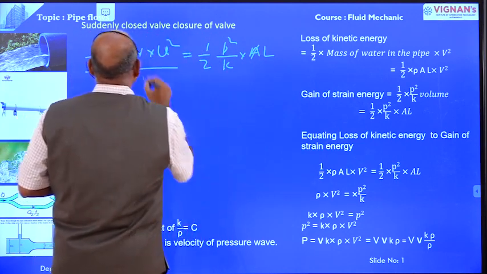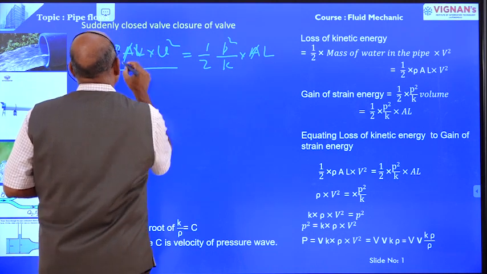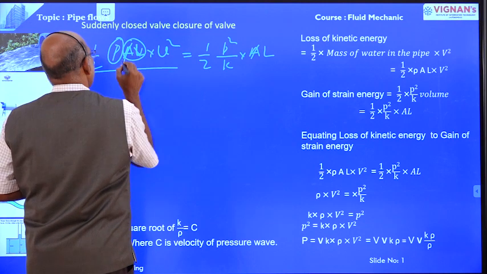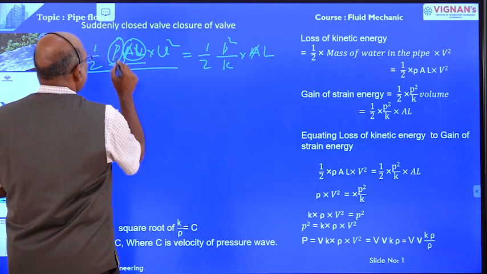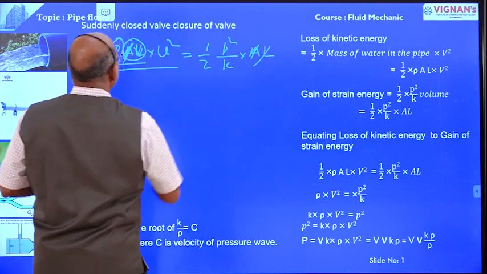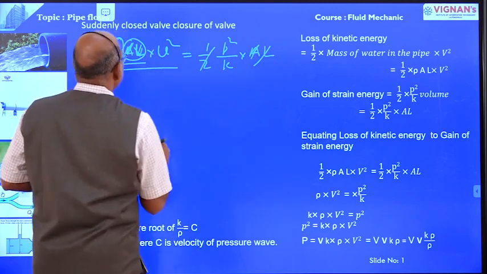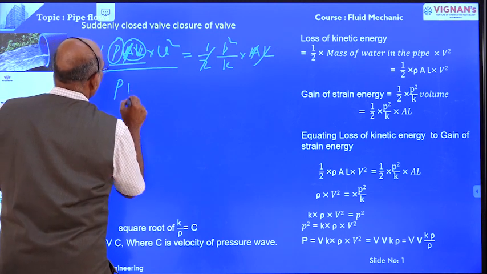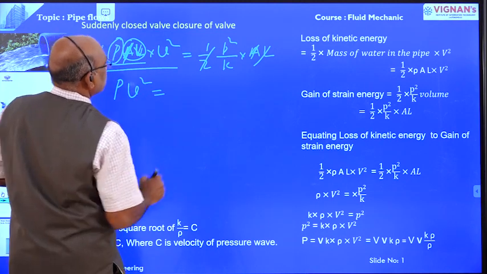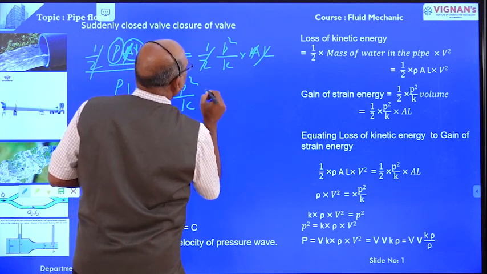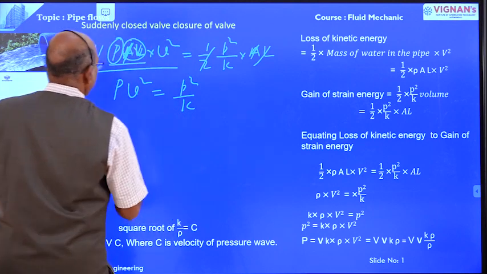A gets cancelled, L cancels. Rho AL is density into volume, this is the mass. One by 2, one by 2 cancel. Therefore, rho V square is equal to P square by K.